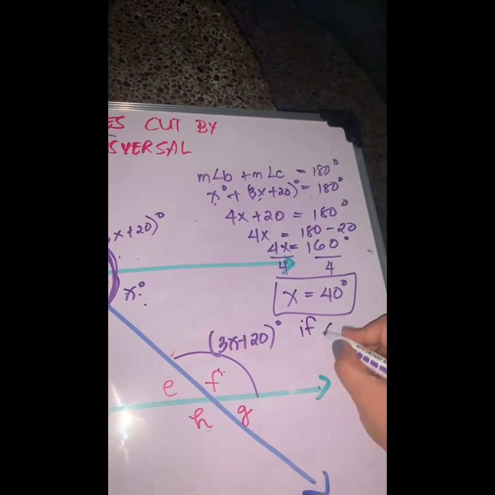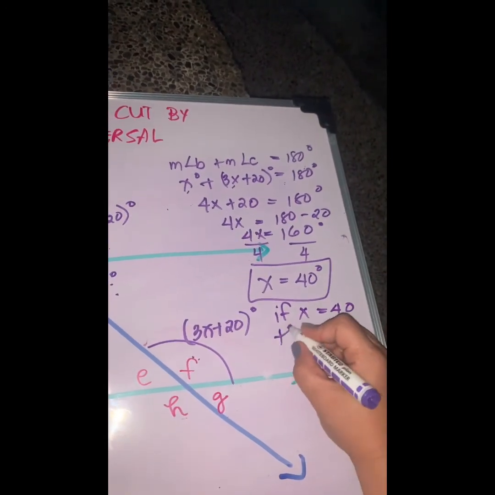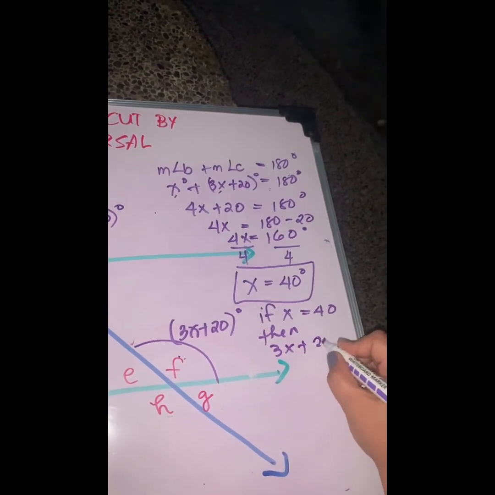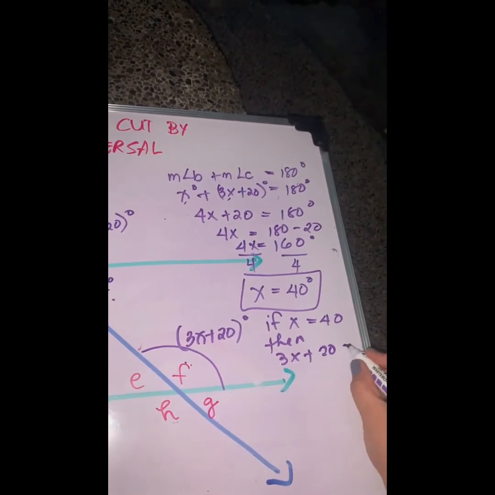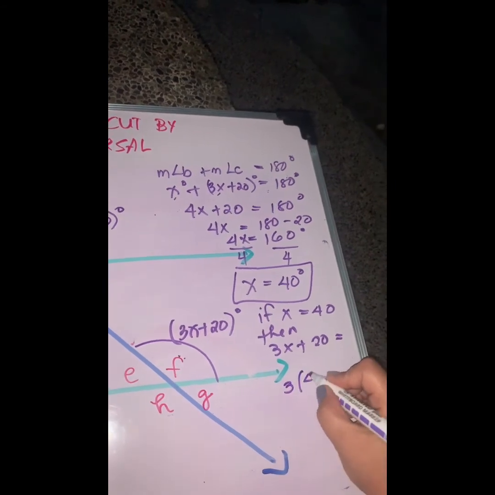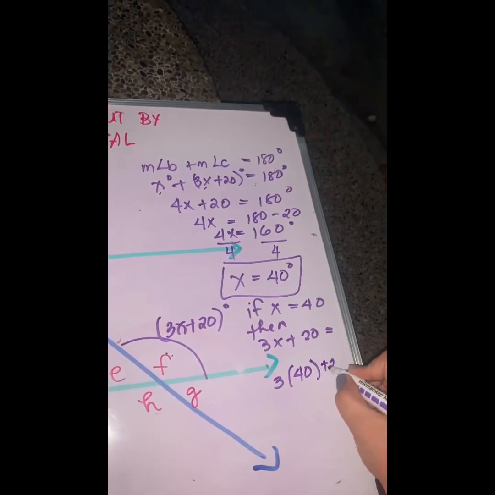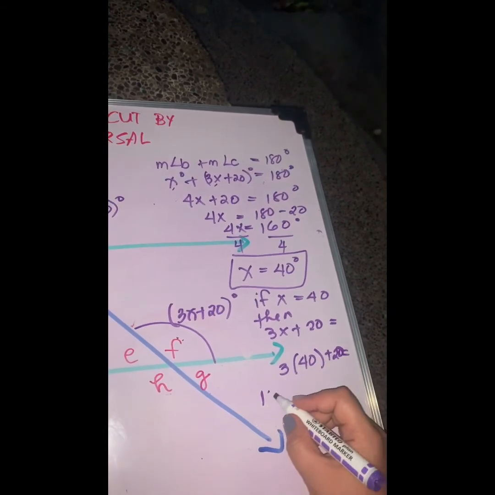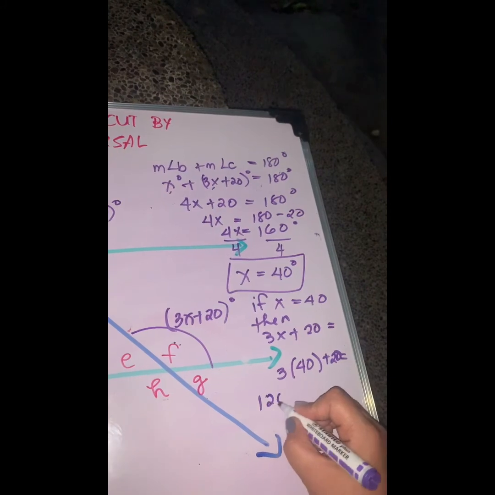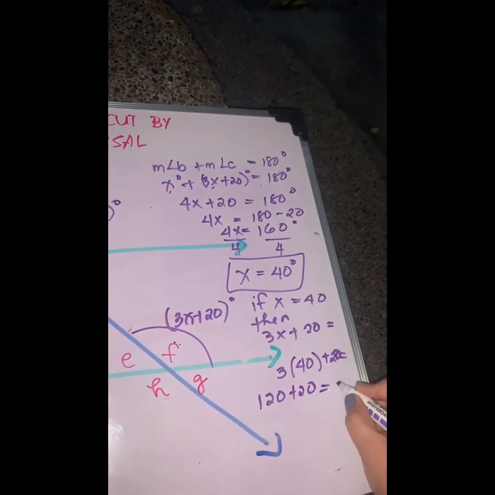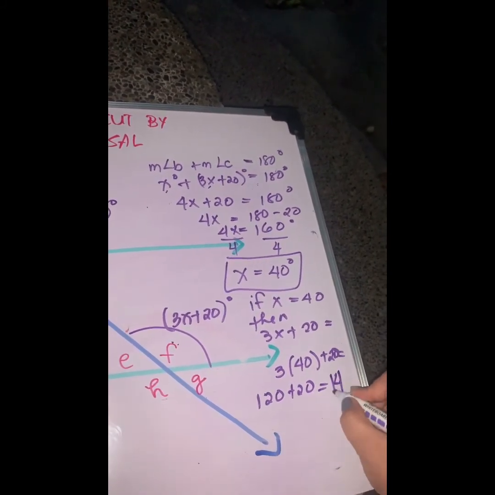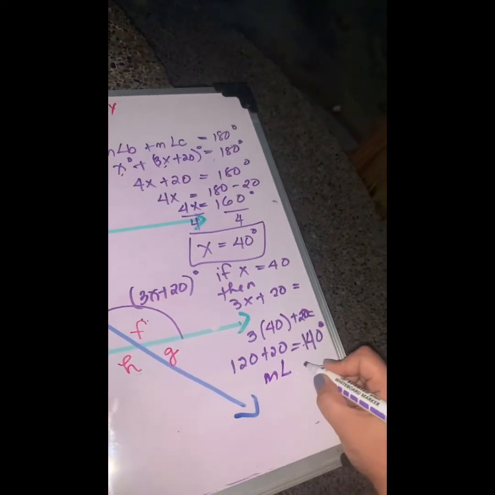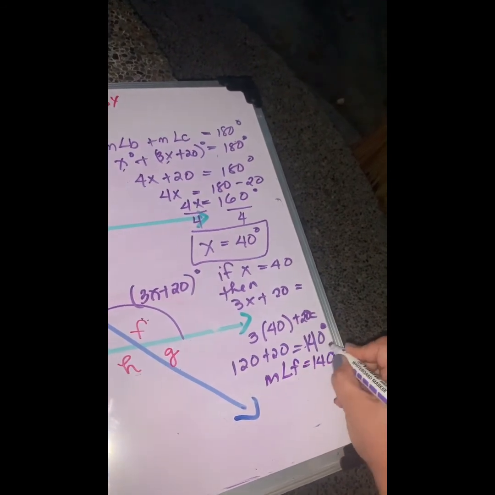If x is equal to 40, then 3x plus 20 will be equal to 3 times 40 plus 20, 120 plus 20 is equal to 140 degrees. That is measure angle F.